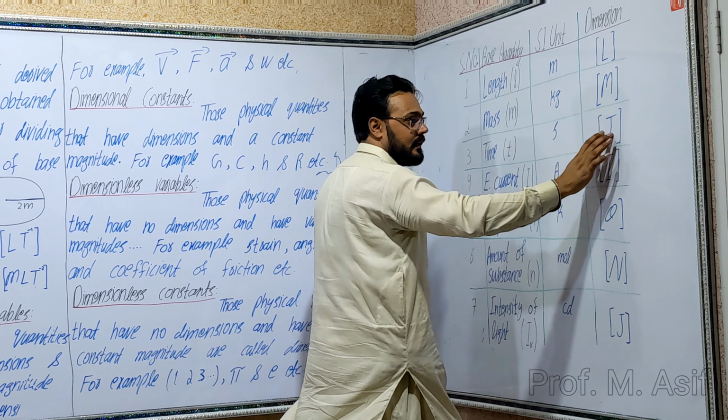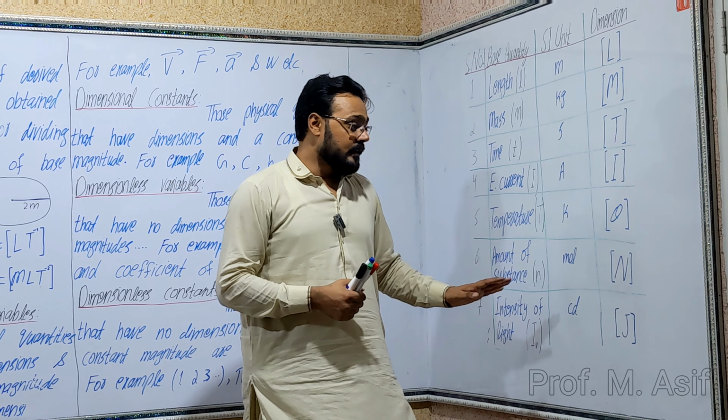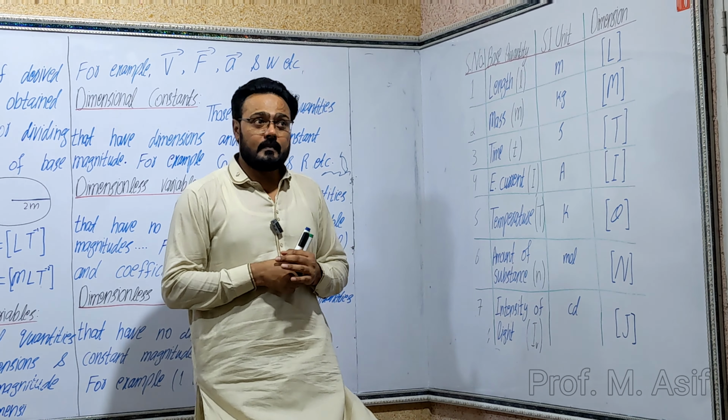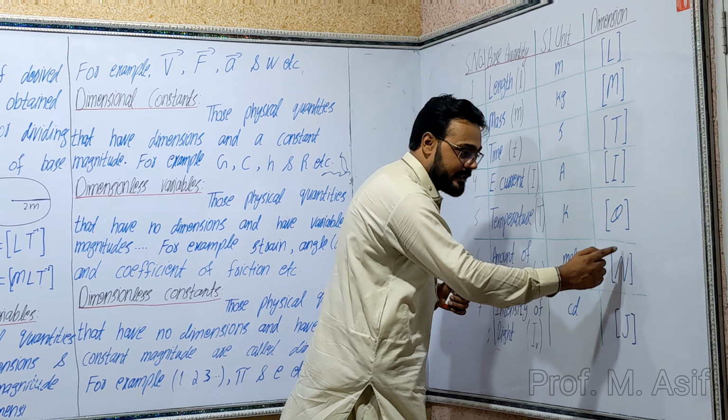Dimension of electric current is capital I enclosed in a square bracket. Dimension of temperature is theta enclosed in a square bracket. Dimension of amount of substance is capital N enclosed in a square bracket. Dimension must be in capital letter and must be enclosed in a square bracket.